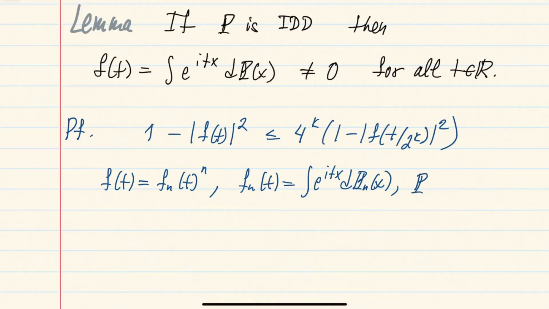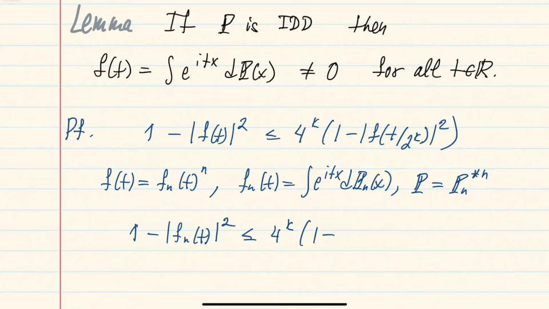Since P is infinitely divisible, P can be written as some Pn n-fold convolution. And so I want to apply this inequality to fn. In other words, 1 minus this absolute value squared is bounded by 4 to the k, 1 minus the absolute value at t over 2 to the k, squared.